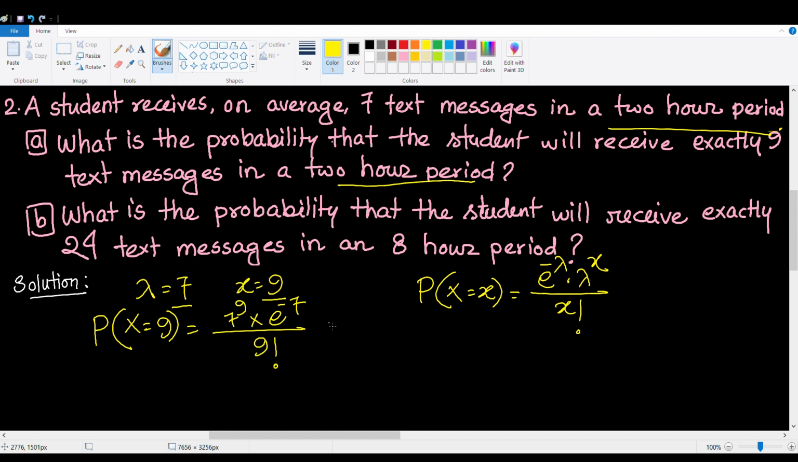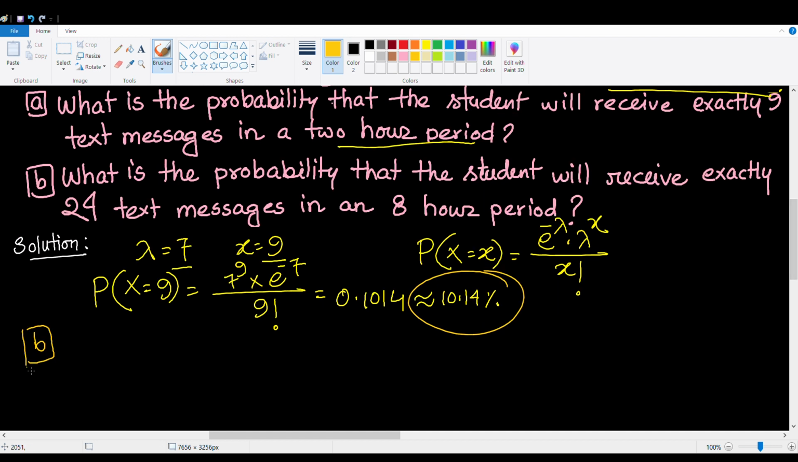Let's type it in the calculator, and the value we get is 0.1014, which correlates to approximately 10.14%. Let's move on to part B. What is the probability that the student will receive exactly 24 text messages in an 8-hour period?